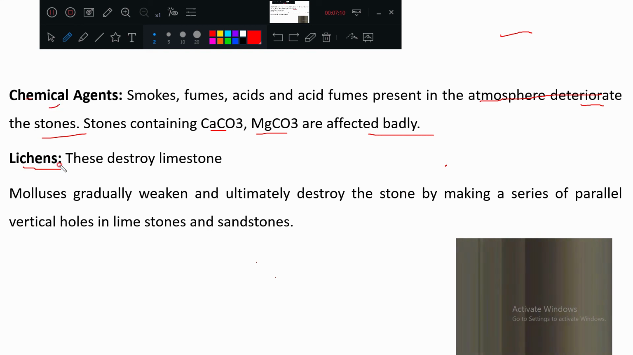Lichens are also one type of vegetative growth. They will go deep into the stonework, making parallel vertical holes. What are they making? Parallel vertical holes. And later on, when rainwater comes again, it will get washed away.